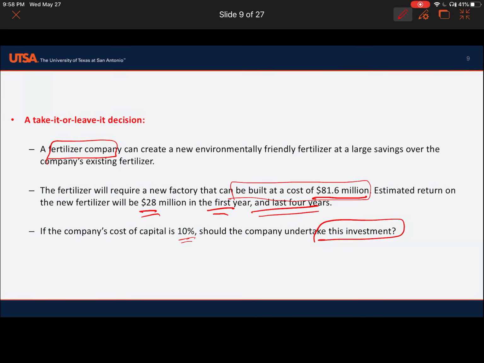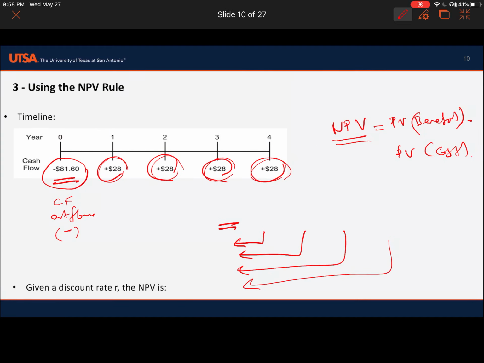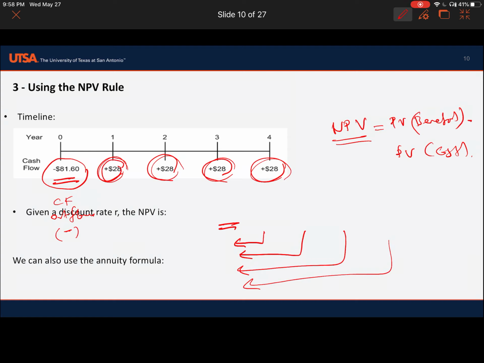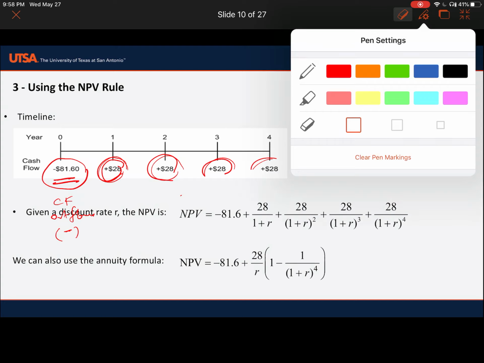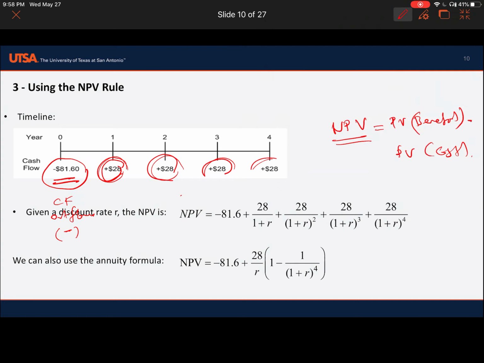Estimated return on the investment. So we need to find the present value of each cash flow and check whether the net present value is positive or negative. So when we find the net present value of cash flows, we can use the present value of an annuity formula, which you can find in the selected ratios and definitions on Blackboard.